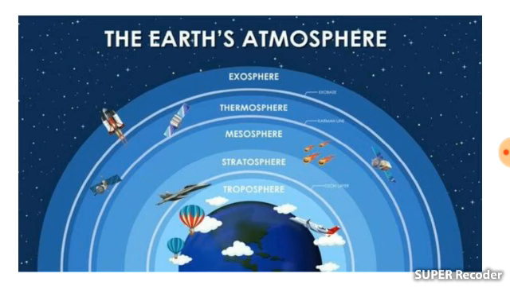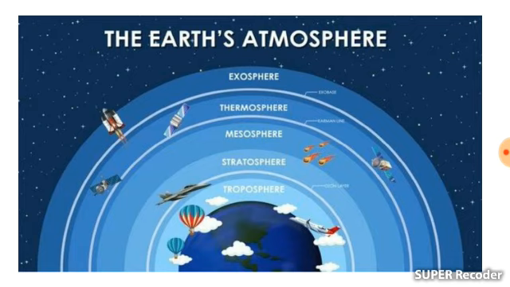Here you can see the different layers of atmosphere. This one is the earth, and these are the different layers of atmosphere. The thick layer of air that surrounds the earth is called the atmosphere. The layers of the atmosphere are troposphere, stratosphere, mesosphere, thermosphere and exosphere. Hope you have got this about the atmosphere.